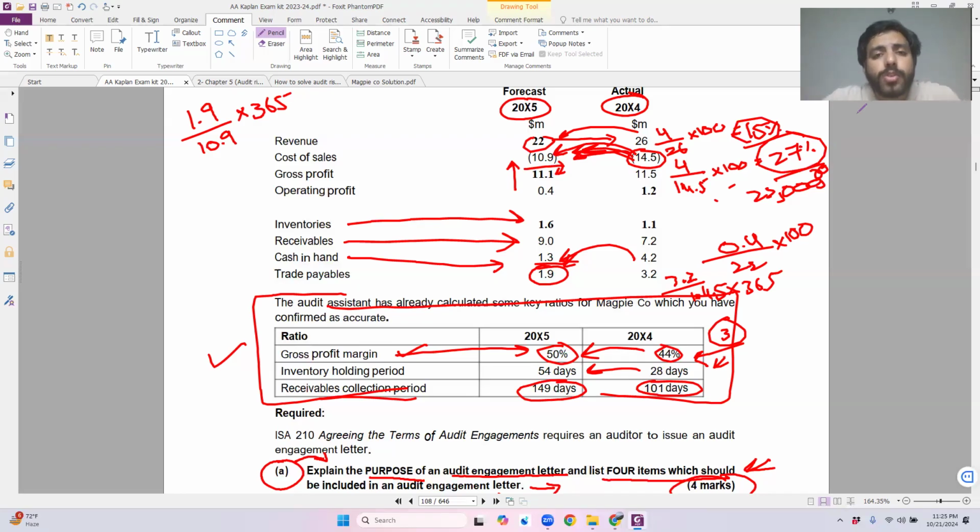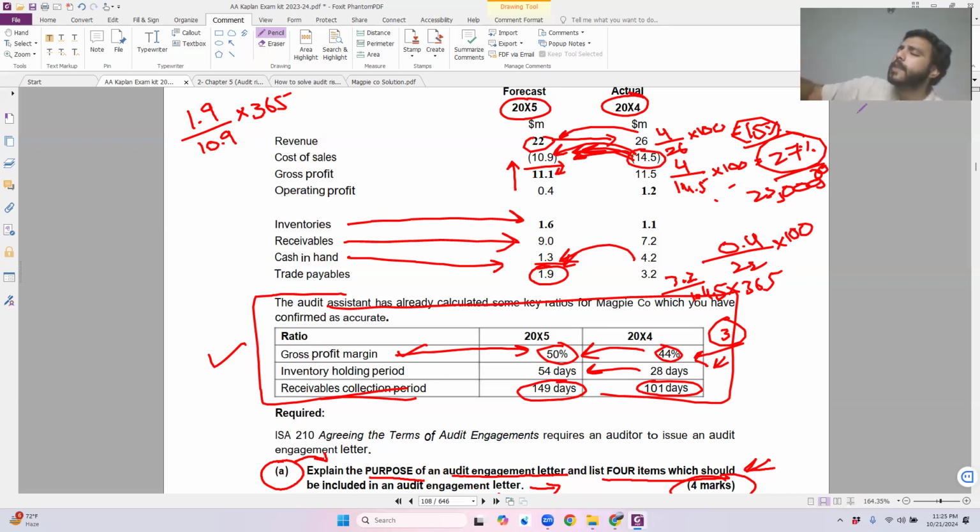The revenue and cost of sales are highly linked with each other, and both should decrease in line, almost in line with the decrease in revenue. But the cost of sales has decreased by more. Hence, there is a risk that, to present a better picture of gross profit, the company has understated its cost of sales in the current year. I have explained the reason according to my own understanding.